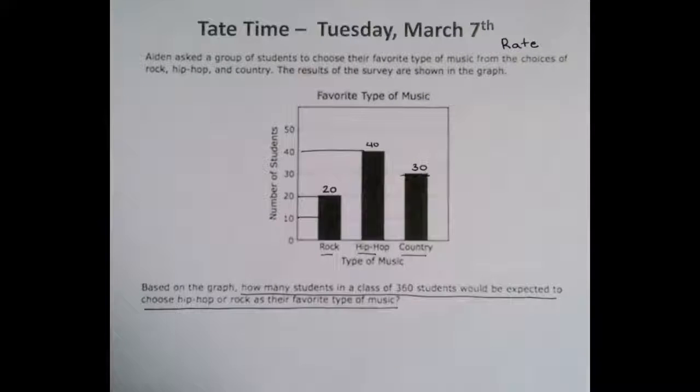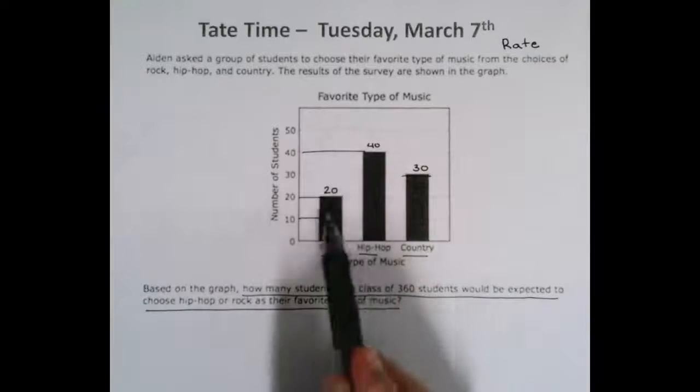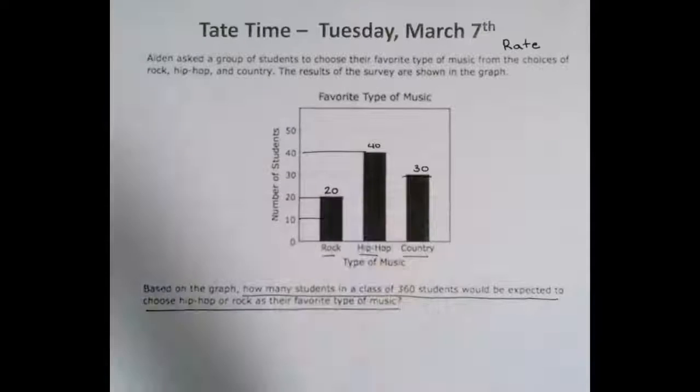I'm going to pause for a second and just explain why this skill is important. When we think about what people are going to vote for, think about which president people vote for, right? It's really hard for someone to ask every person in America who they're going to vote for before the actual voting day. So we do something called polling. We might poll 100 people, and we use those 100 people as an example for 1,000 or 10,000 or even 1,000,000 people. So we use a smaller example of people to help us figure out the bigger group. So it would take you a really long time to ask 360 kids who they wanted to vote for in terms of rock, hip-hop, or country. So you're going to ask a smaller number and use that smaller number to predict what you think will happen.